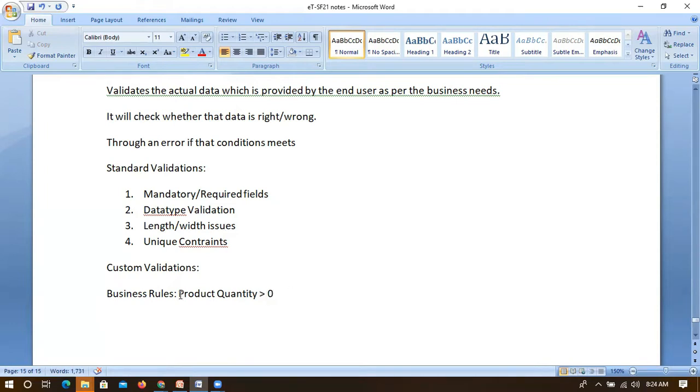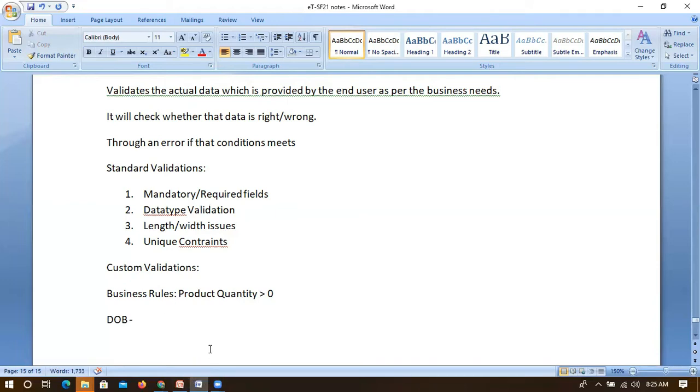Likewise, we can have multiple conditions. For example, if I have something called date of birth, it should not be in the future, right? If someone asks me my date of birth, I should not say it is 2025. The date of birth will be in the past, or at most today, but future dates we cannot allow. Those types of conditions we need to get from the business rules.